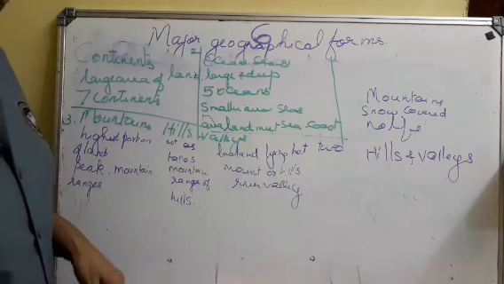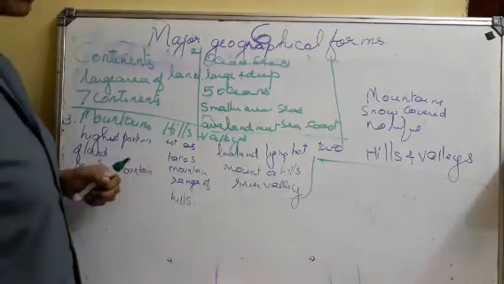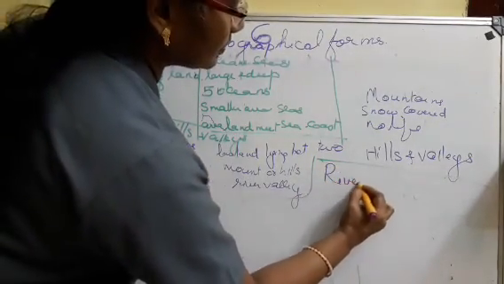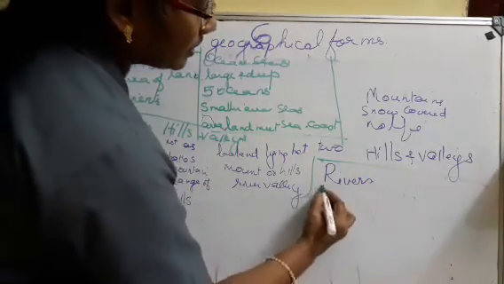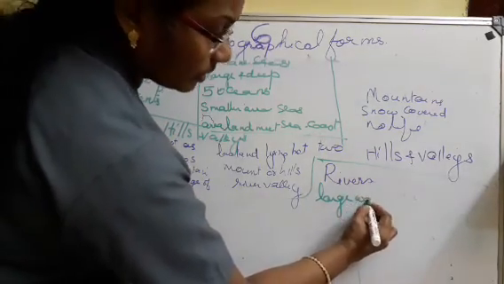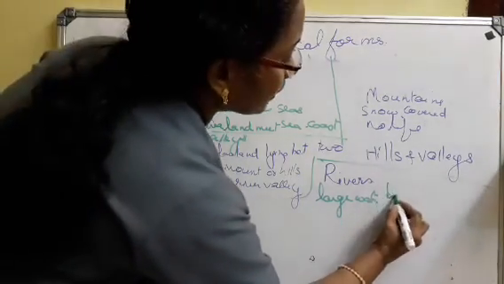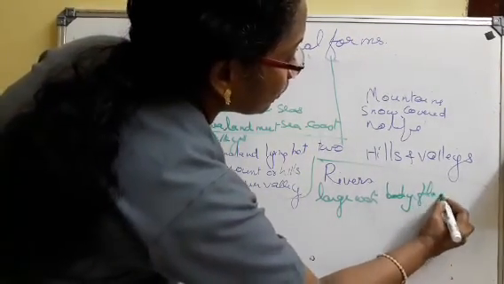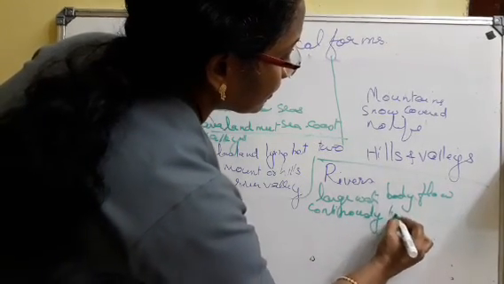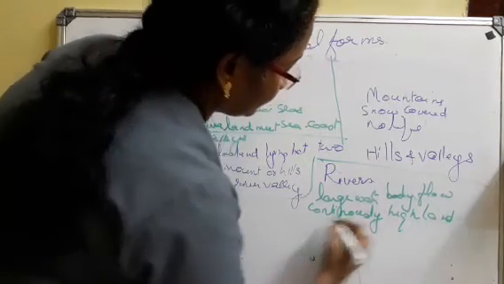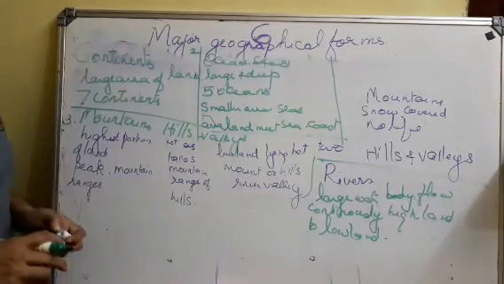And the last point we learned is rivers. A large water body that flows continuously from high land to low land is called a river.